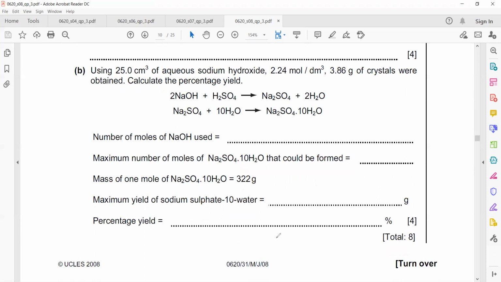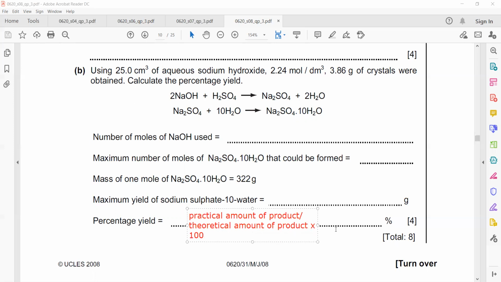Percentage yield is the practical value of a product, like practically how much product we get, divided by the theoretical amount, multiplied by 100.